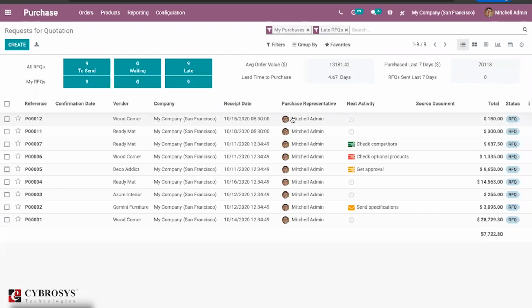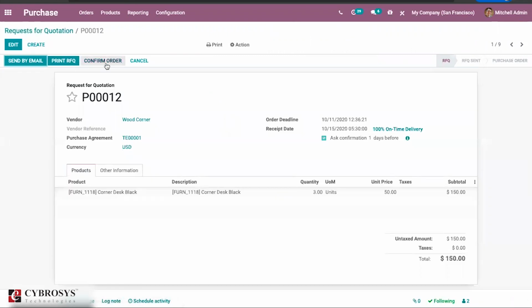And again, the changes we discussed earlier in the CRM and sales app, you can find here also, the purchase reference details, then the next activity details, this type of thing. And one more change is the status. You can find the status like a tag here right now. Earlier we had stages mentioned here, but right now it is very easy for us to understand in which status it is. If you go to the other apps, you can find it in different colors. So I'm just confirming one RFQ.